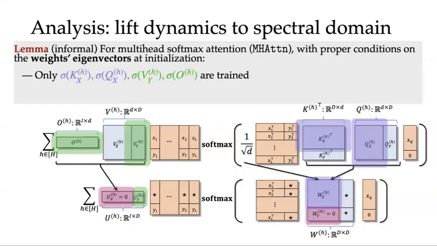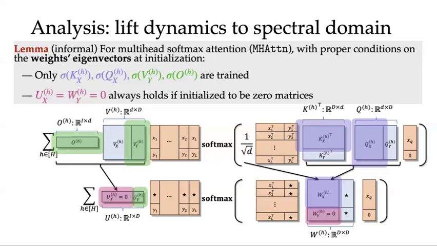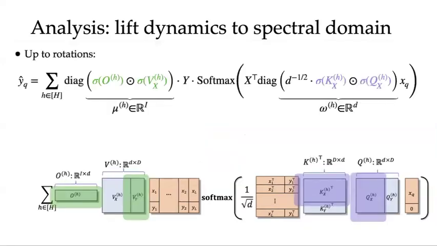Before we dive into more details, there is a crucial property of the dynamics, which states that with proper initialization conditions on the weights' eigenvectors, we can reduce the dynamics to the spectral domain. This means we only need to check the singular values of these matrices. Specifically, the unwanted UX and WY matrices, which we set to 0 at initialization, will always remain 0. Using this lemma, we have a simplified form of the model.